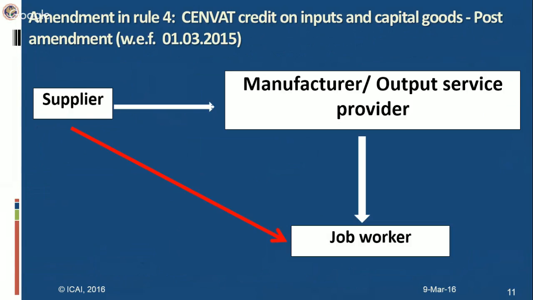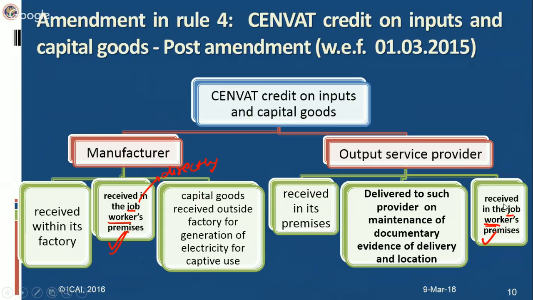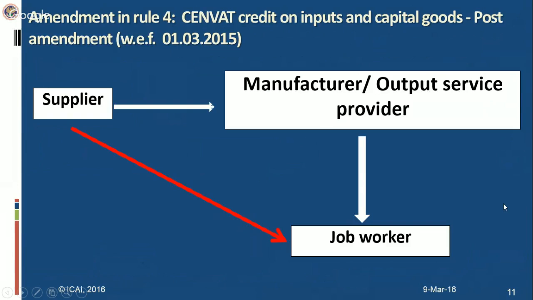This is a summarized position in case of the amendment made in Rule 4. Earlier, what used to happen was the supplier used to send inputs and capital goods to the manufacturer or output service provider, and then the manufacturer or output service provider used to send them to the job worker for outsourcing his manufacturing related process.